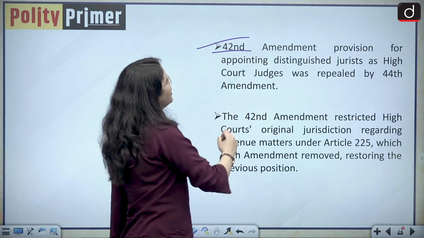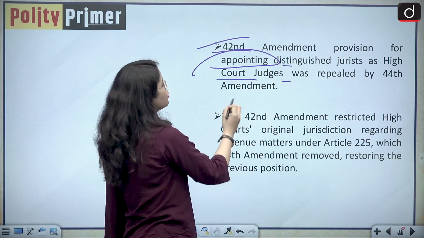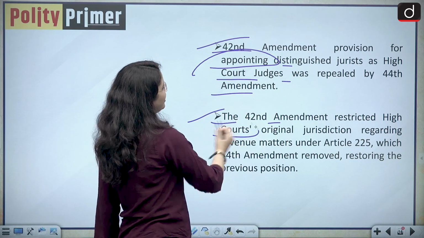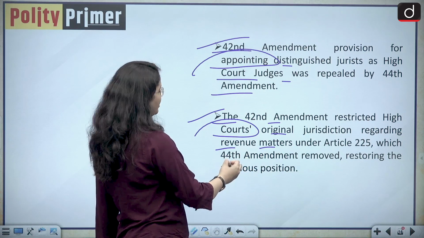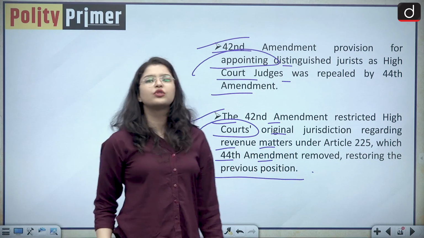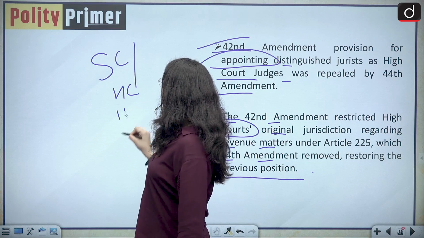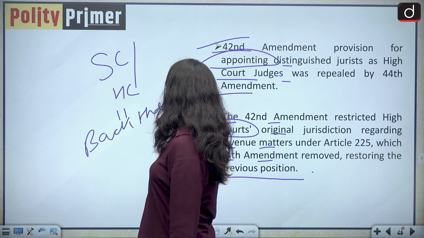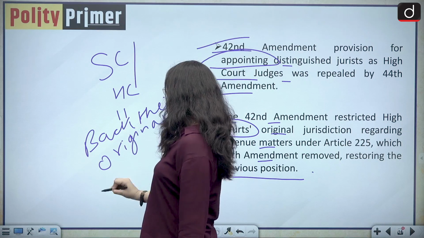the 42nd Amendment provision for appointing distinguished jurists as High Court judges was also repealed by the 44th Amendment, and the 42nd Amendment restricted High Court's original jurisdiction regarding revenue matters under Article 225, which the 44th Amendment removed, restoring the previous position. So basically, it gave the Supreme Court and High Courts back their original jurisdictions, which were curtailed.